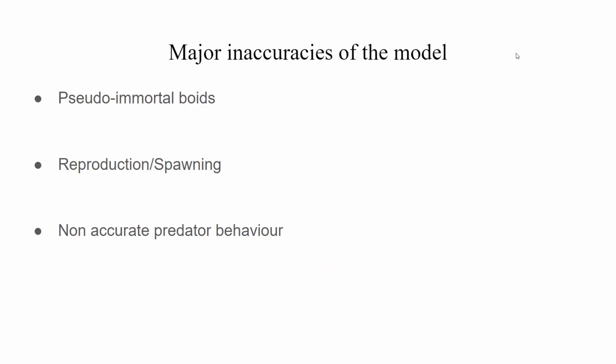The present model has quite a lot of issues, but a few we believe to be major contributors to the inaccuracies of the model are listed below. Currently, the boids in the simulation are pseudo-immortal because they can only die from being consumed but never from starvation. This in turn affects the population dynamics in the model.